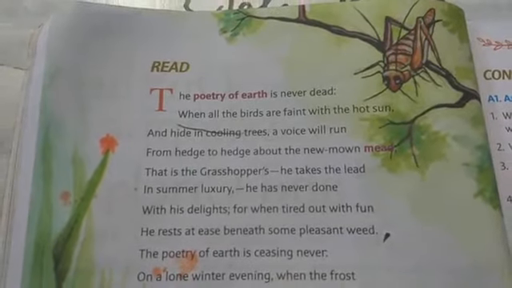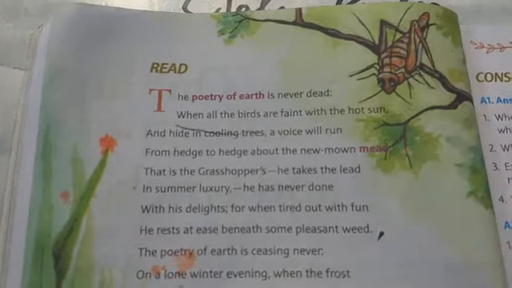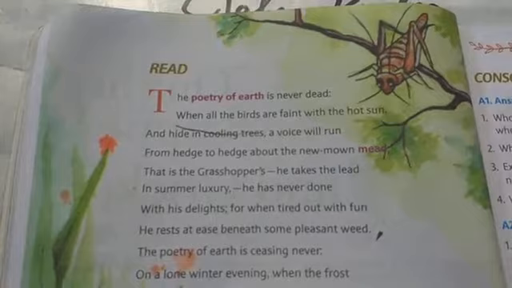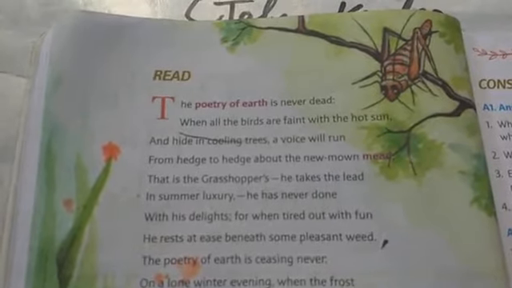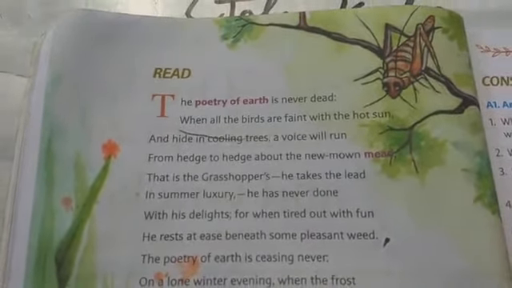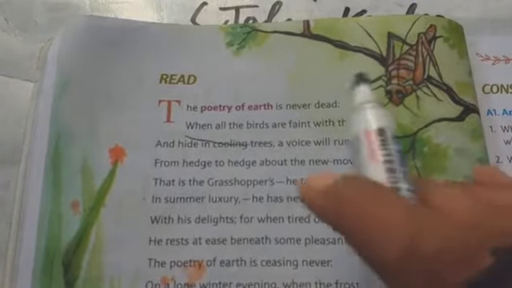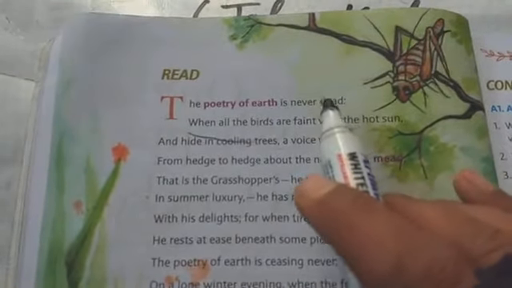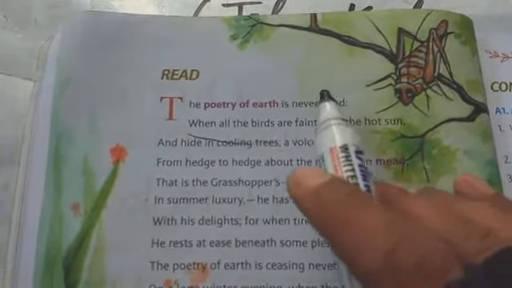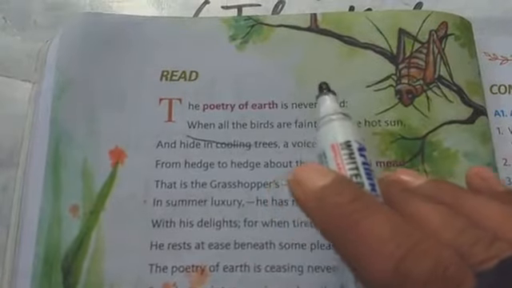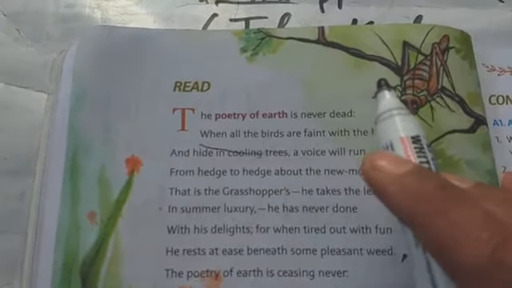So the poetry of earth. What do you mean by the poetry of earth? Poetry of earth means the songs of nature. So in these lines, the poet tells us that the songs of nature are never dead. What does it mean? Songs of nature dead कैसे होंगे? तो यहाँ पे और एक पोइटिक डिवाइस जो पोइट यूज़ करता है बेटा, that is personification. Personification. I hope you have already read it.